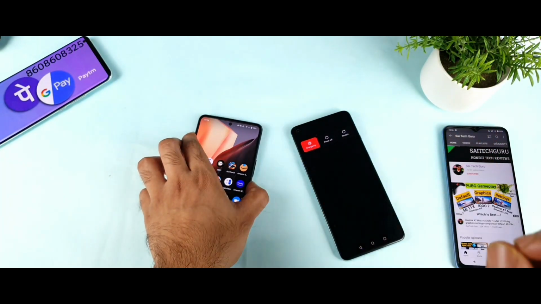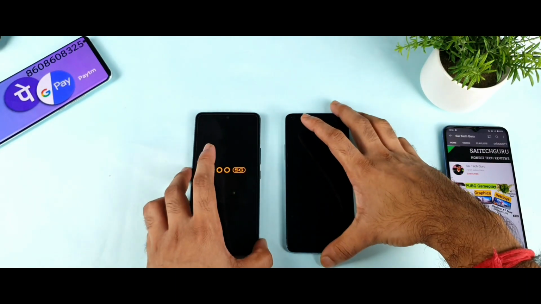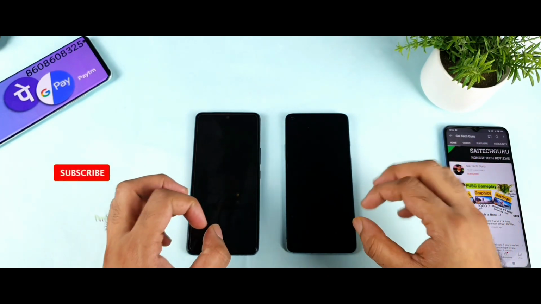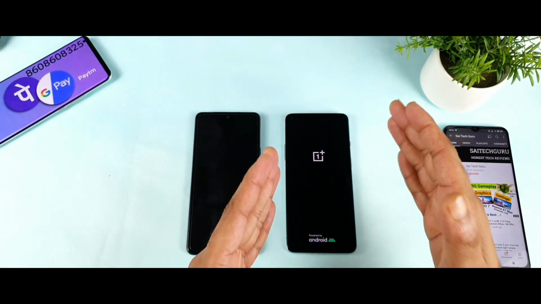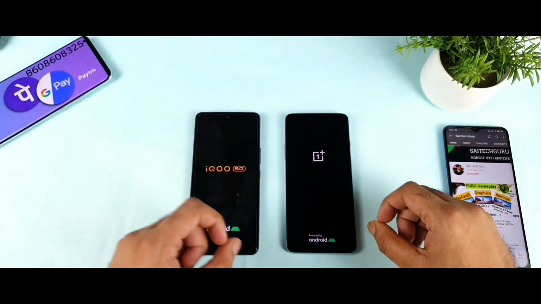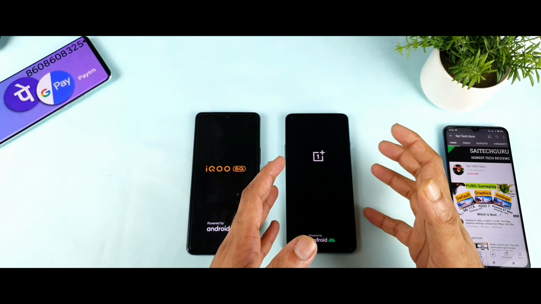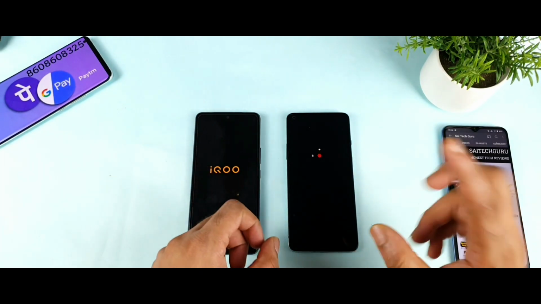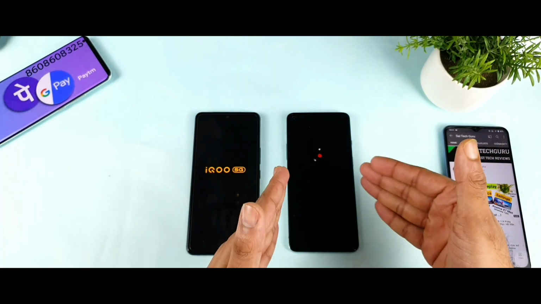Let me try to do the first restart test. Let's see which phone will be able to restart fast. As I said, this test is going to be really very interesting friends. It's kind of really challenging as well. It's kind of a silent beast, I would say, the OnePlus 8T. Till now I did not really explore the potential of this phone, as I did explore the iQOO 7's potential. That is the reason. So now I am trying to explore a little bit more and more on the OnePlus 8T device.